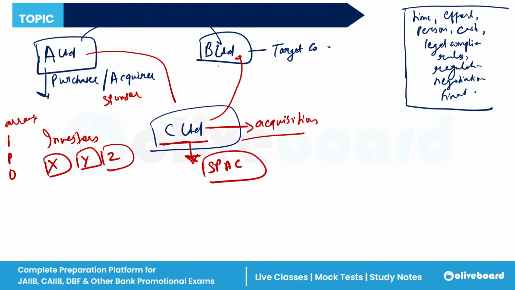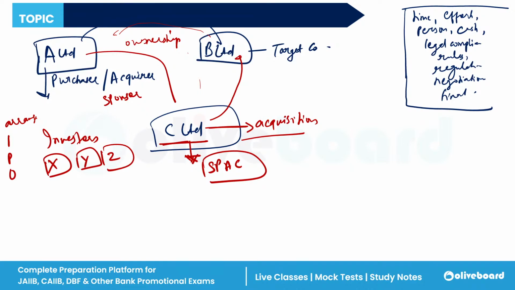Once the acquisition has been done, C Limited will transfer B Limited's ownership to whom? To A Limited. So once the acquisition is done, C Limited, the SPAC company, will transfer all the ownership to A Limited. Once ownership has been transferred to A Limited, then A Limited will give the money to C Limited. Then they will pay the money to the investors.